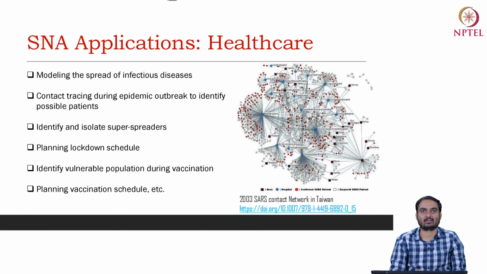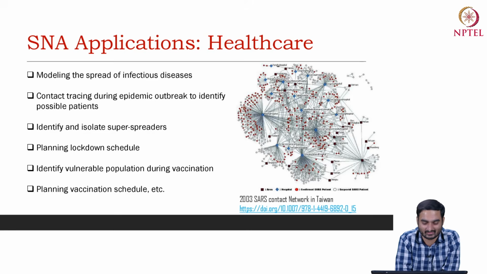Now let's look at some of the important applications that we can think of. The first and foremost application is healthcare. This is our priority because of the kind of pandemic through which we are going. You can use social network analysis to understand or model different things. For example, we can understand how an infectious disease spreads in our society.